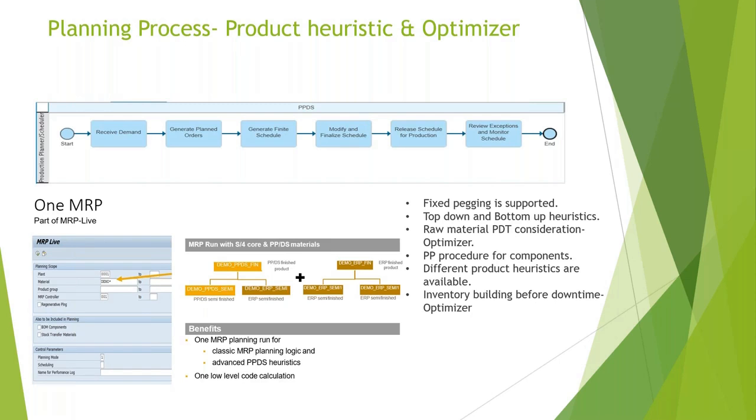Then inventory building before downtime. Like I mentioned, we can maintain downtime in PPDS on the resources, and as it is 3 months to 6 months planning, maybe in your 5th month you are seeing that there is a resource downtime of 2 weeks, but there is a demand in those 2 weeks. So all that demand will be fulfilled before the downtime. Your receipts will be created before the downtime, so the customer will not face the consequences of the downtime.